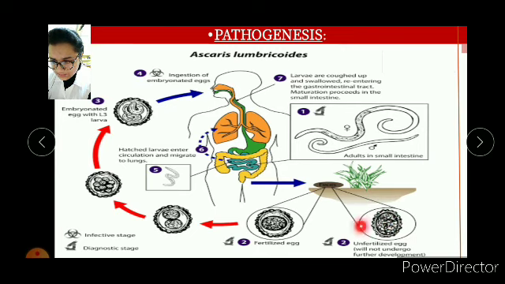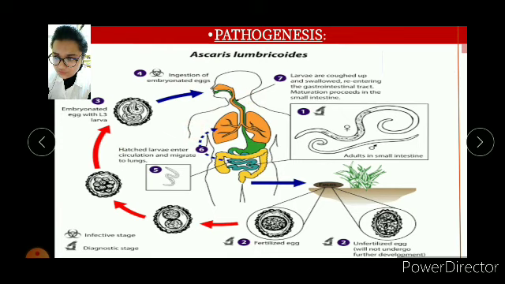Then with the course of time, they become fertilized, and after fertilization they are ingested through food or water consumption by humans, as humans are the host of it.